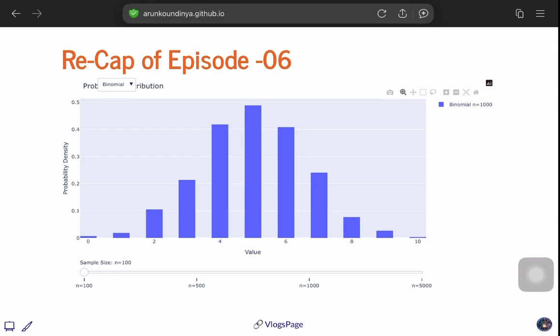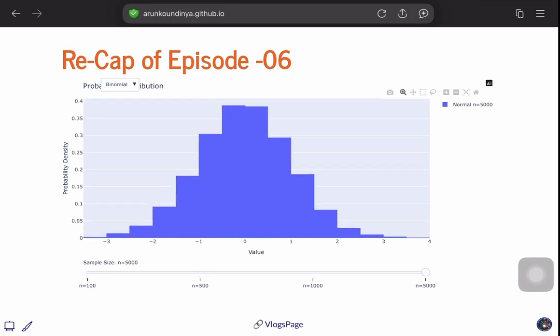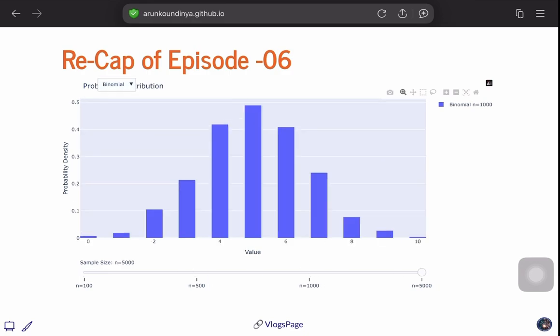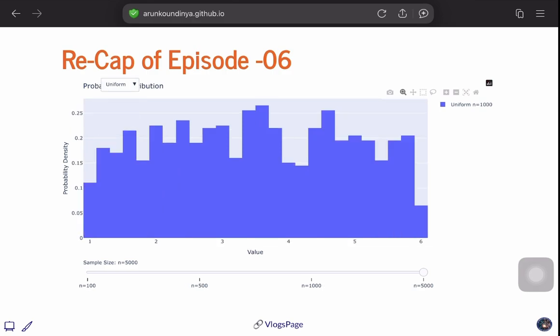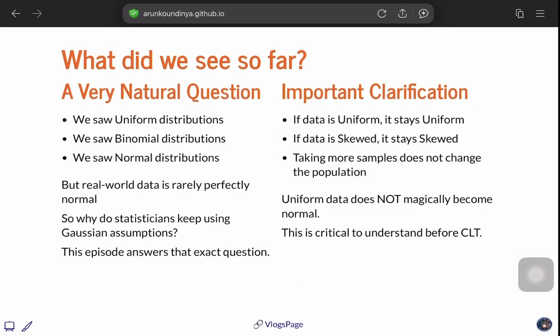So here, be it any number of rolls, the distribution does not change. Even if n is equal to 1000 or 5000, the distribution does not change. So what did we see so far? We saw uniform distributions, we saw binomial distributions, we saw normal distributions in general in the previous example.